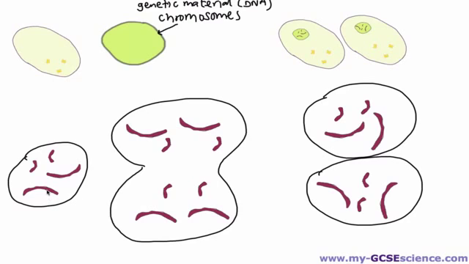So the original cell, we call that the parent cell. Each parent cell had two long, two short, and you can see that each new cell here has two long, two short as well. Now you're not required for this specification to know the specific individual details and the steps of mitosis. In actual fact, it says here knowledge and understanding of the stages in mitosis and meiosis is not required.